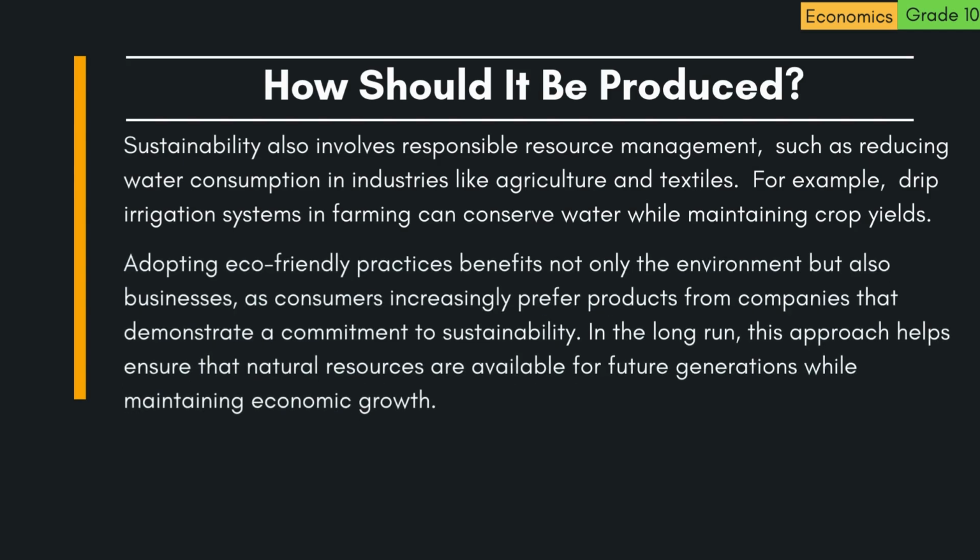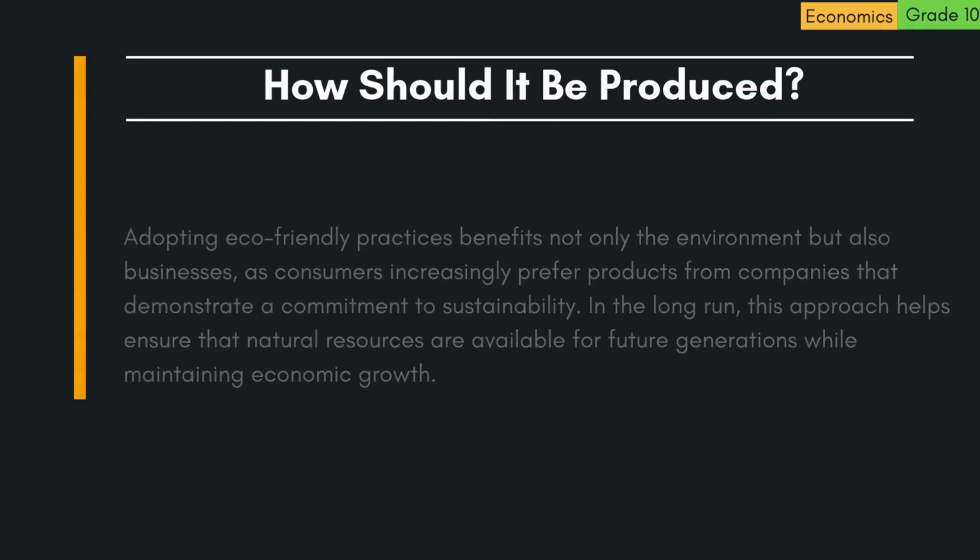Adopting eco-friendly practices benefits not only the environment, but also businesses, as consumers increasingly prefer products from companies that demonstrate a commitment to sustainability. In the long run, this approach helps ensure that natural resources are available for future generations while maintaining economic growth.